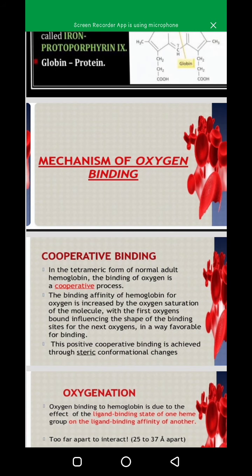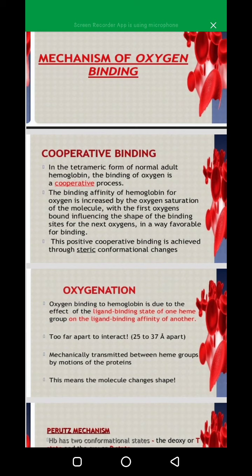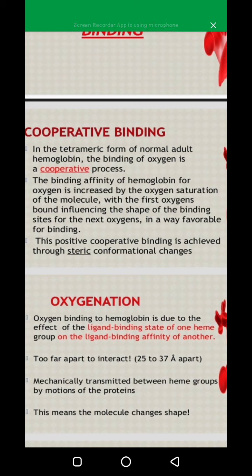Now we have to study about the mechanism of oxygen binding, how oxygen binds to hemoglobin. So, in the tetrameric form of normal adult hemoglobin, the binding of oxygen is a cooperative process. The binding affinity of hemoglobin for oxygen is increased by the oxygen saturation of the molecule. Oxygen saturation means the amount of oxygen in blood is more, that is 95 to 100% oxygen. The first oxygen bound influences the shape of the binding sites for the next oxygen in a favorable way for binding.